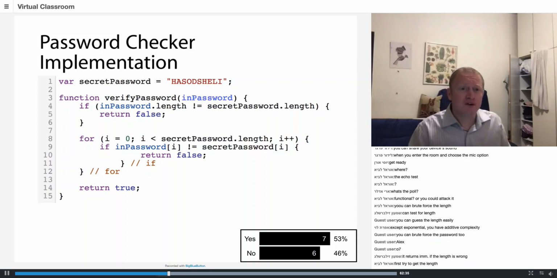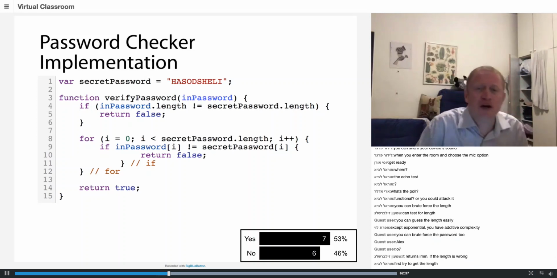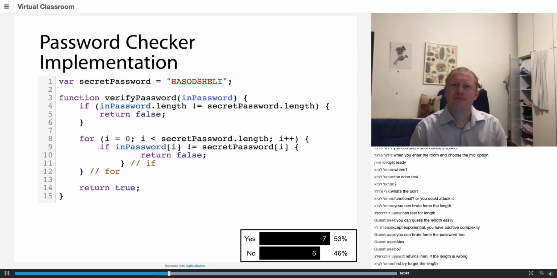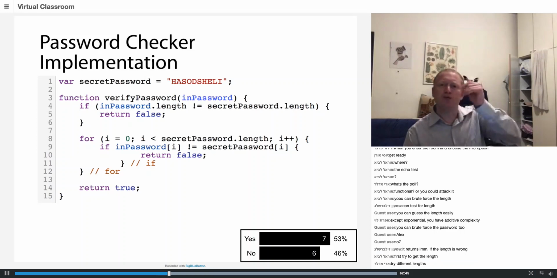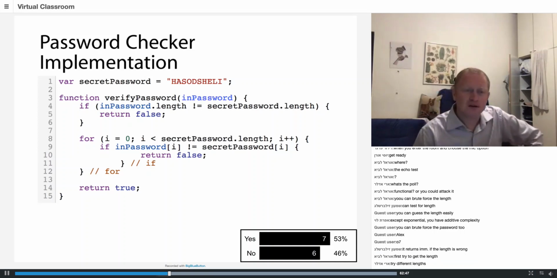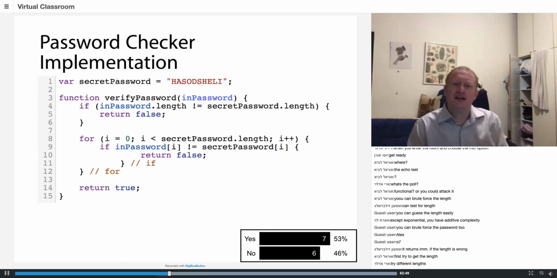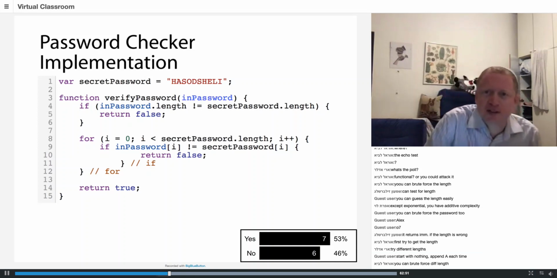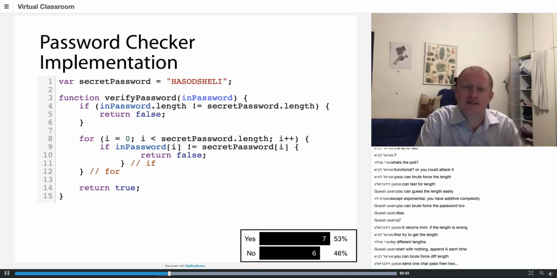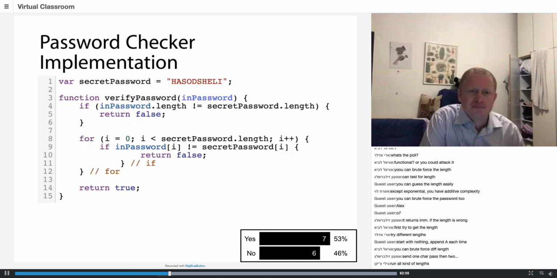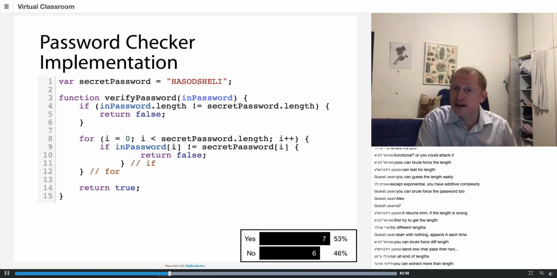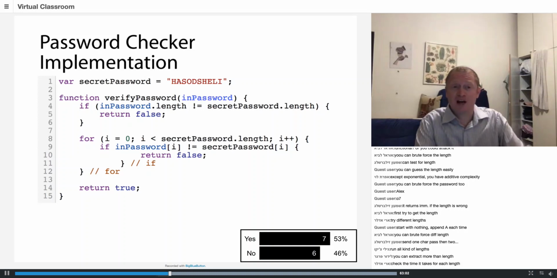Okay, first I try to get the length. So how do I do this? What is my data structure? Let's assume that the length is between 1 and 16. Okay. I try different things. What is the data structure I need as an attacker? I have an array of size 16. Okay. And how do I fill in the array?